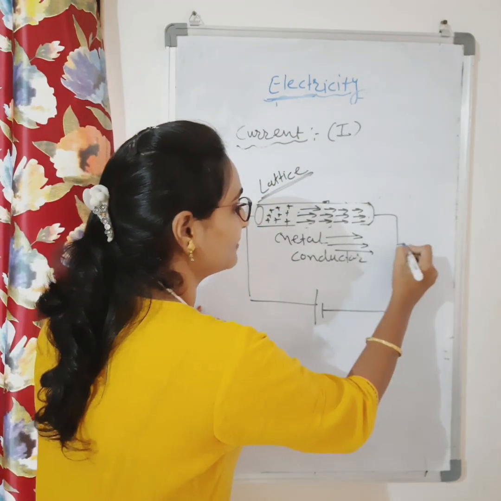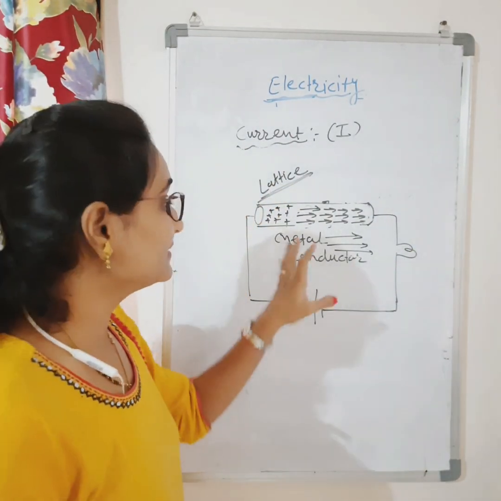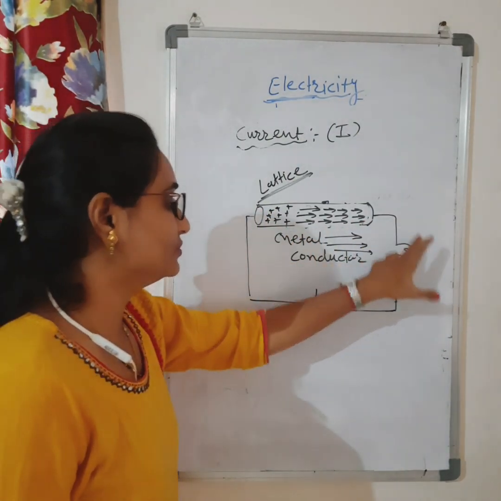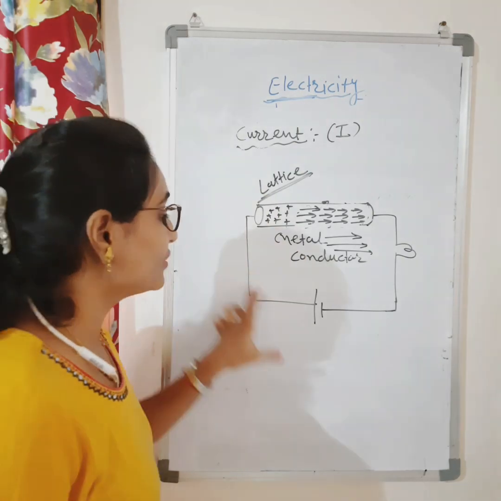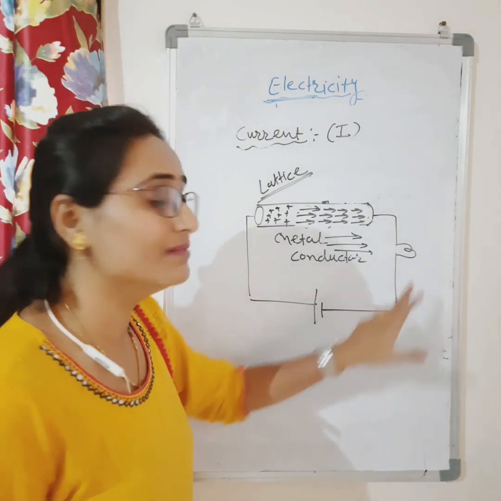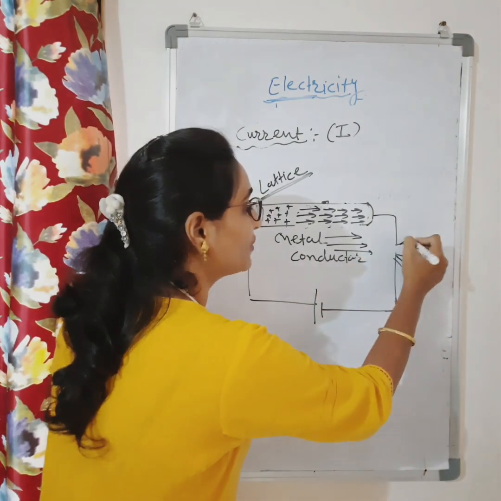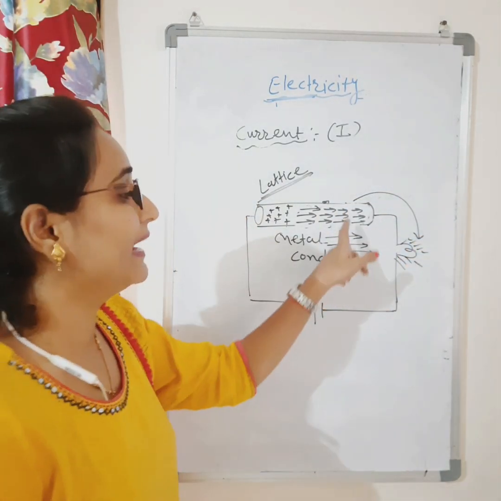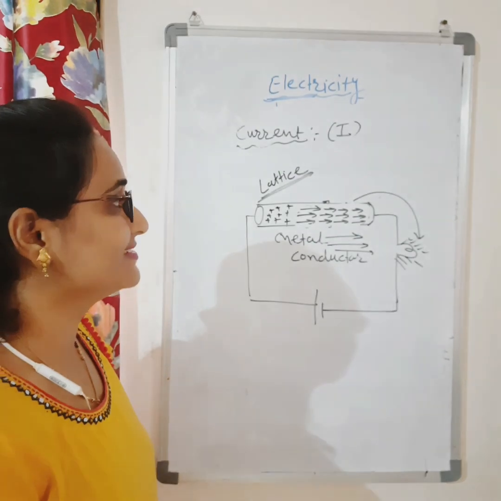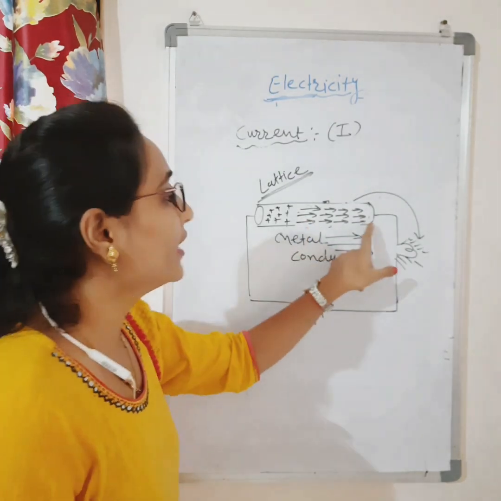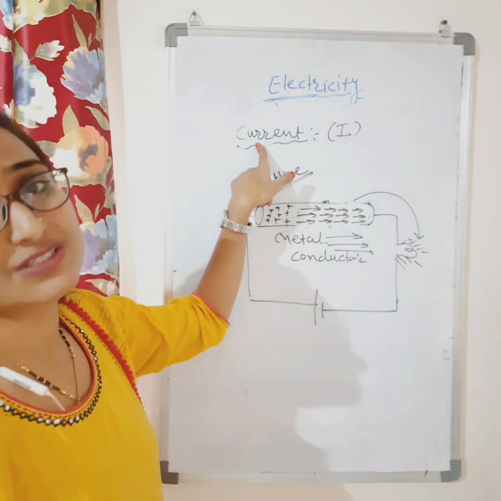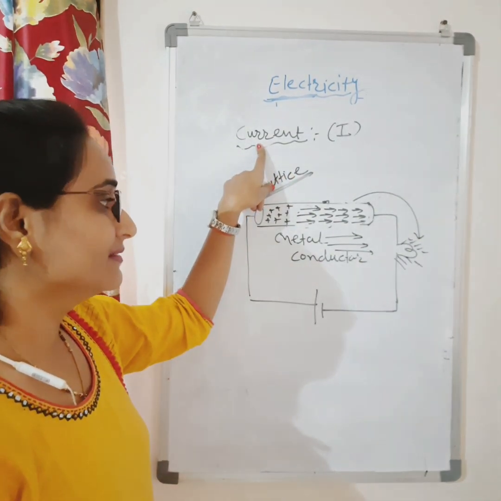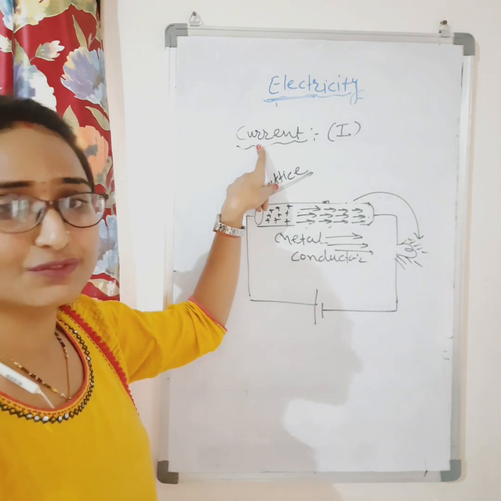Suppose the bulb is there, and when you attach the ends of the conductor to the battery through the bulb, the bulb glows. Why? Because the transfer of energy takes place from the battery to the bulb. And this ordered motion of electrons is called electric current. Clear? I think it is clear for you now.